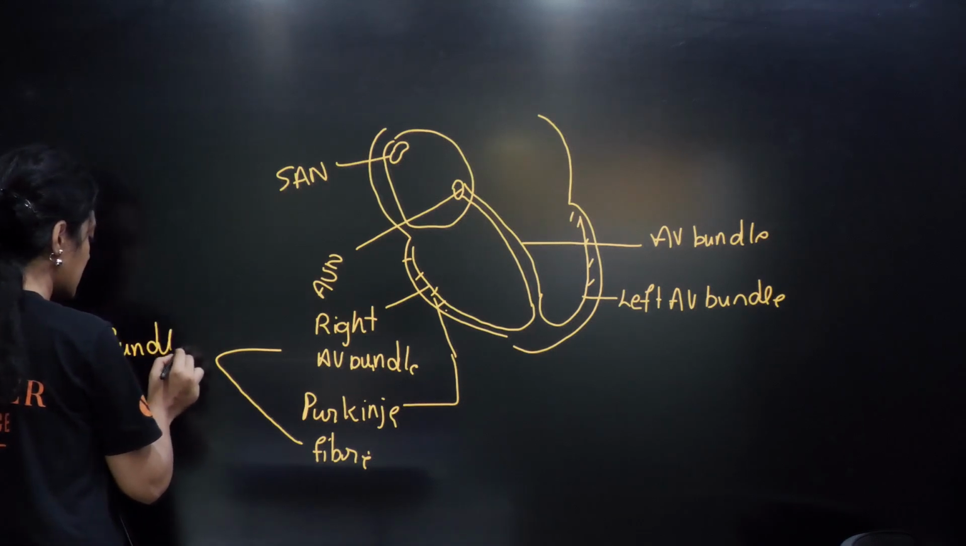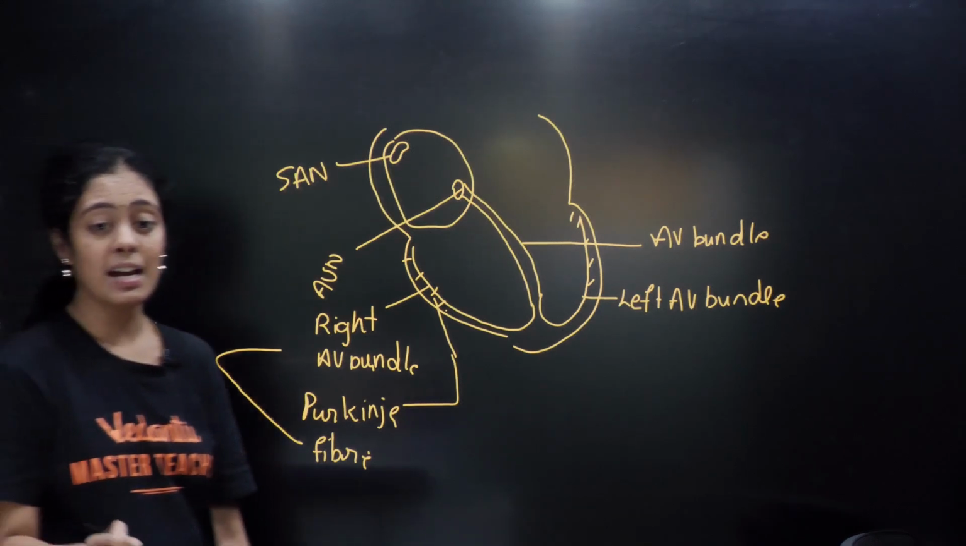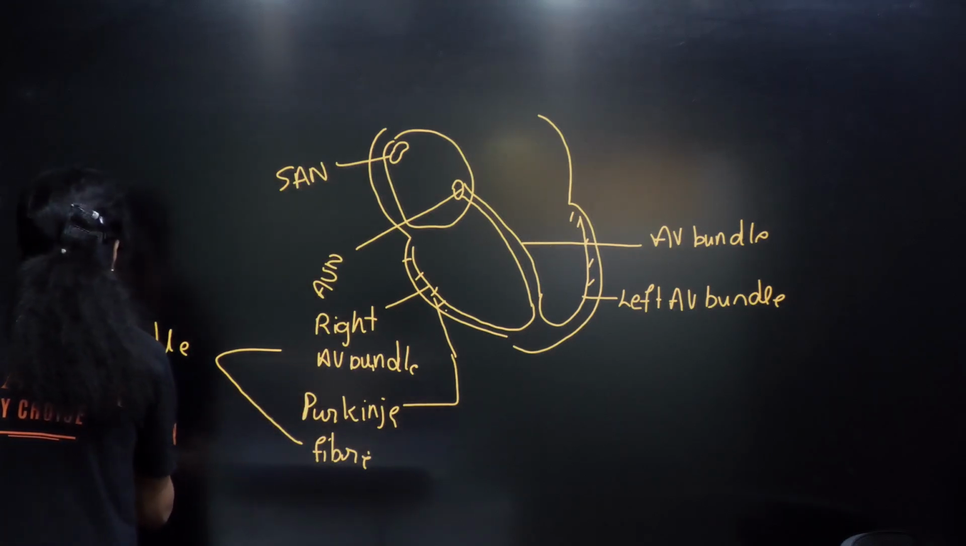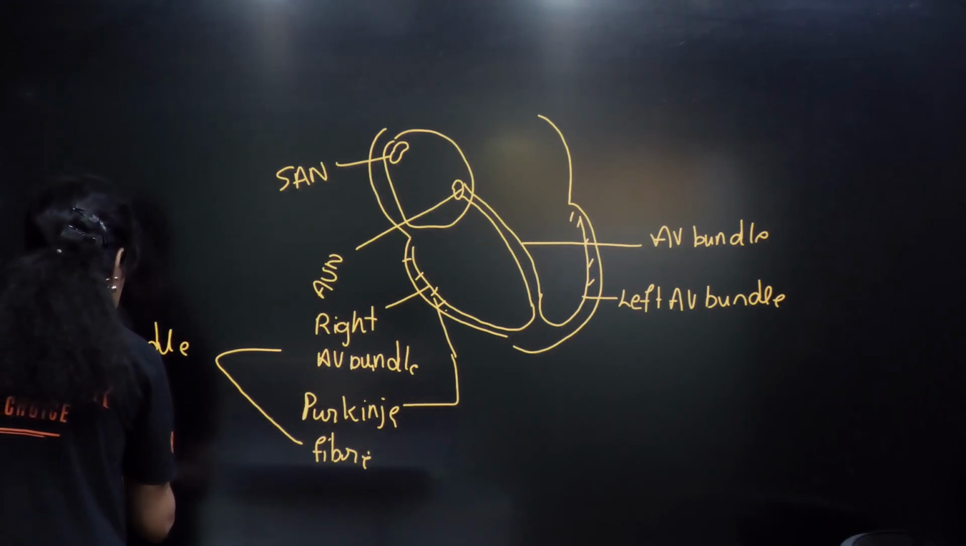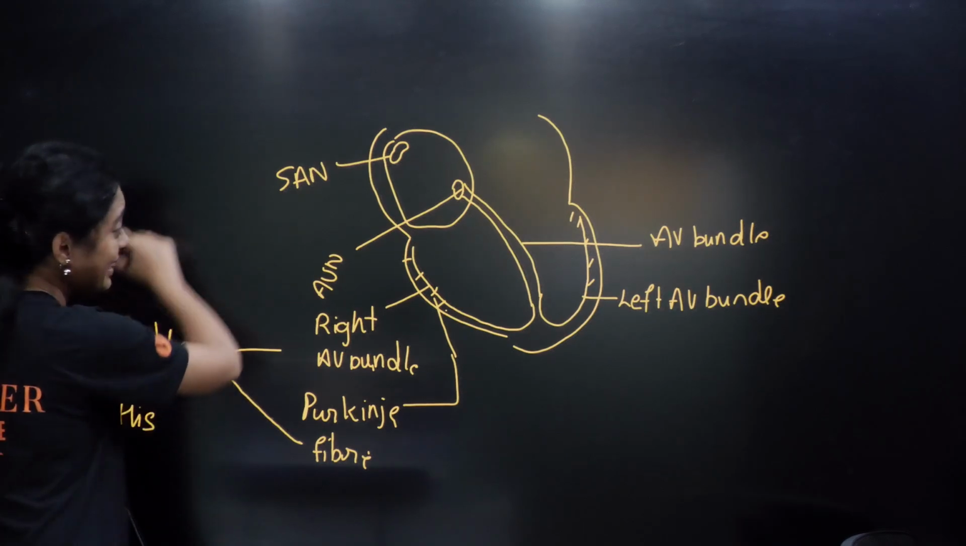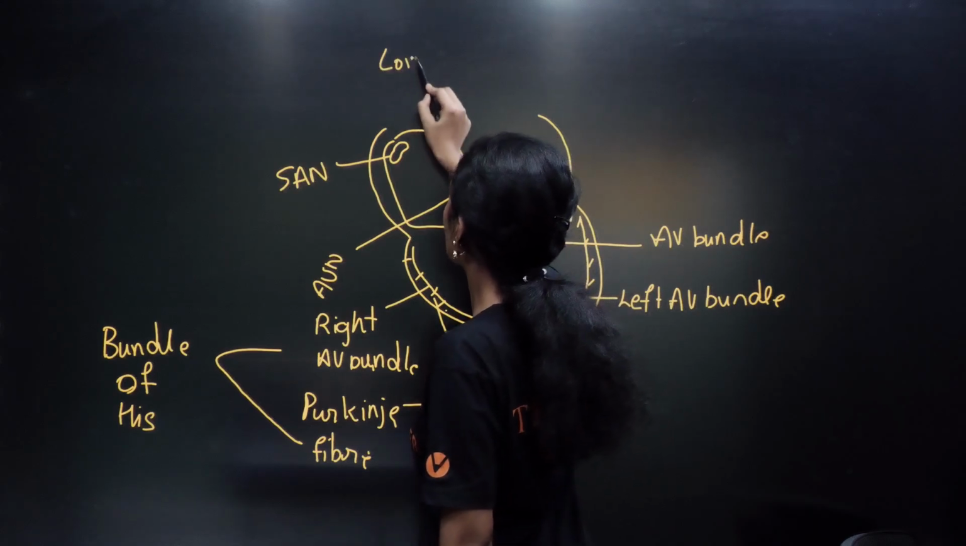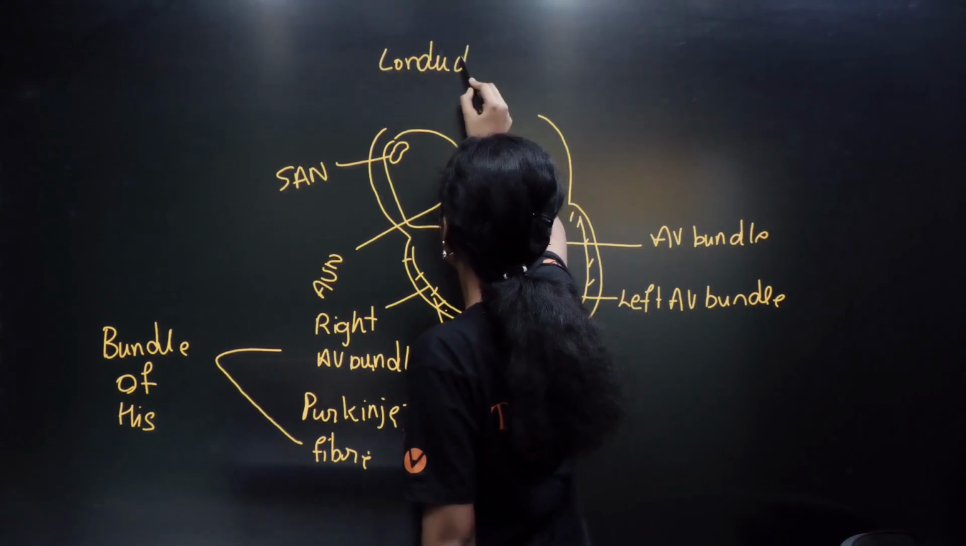Many people have this confusion: Ma'am, what is the bundle of His? What is Purkinje fiber? I hope it is clear. So this entire thing is called the conduction of heartbeat, or the conducting system.